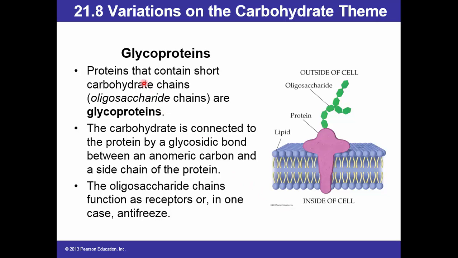Glycoproteins. Now, proteins that contain short carbohydrate chains, oligosaccharide chains, are glycoproteins. You see here, the carbohydrate is connected. This is inside of cell. This is the lipid bilayer. This is your protein. And attached to the protein is an oligosaccharide. This is outside of the cell. So this carbohydrate is connected to a protein by a glycosidic bond between an anomeric carbon and a side chain of the protein. The oligosaccharide chains function as receptors or, in one case, antifreeze.